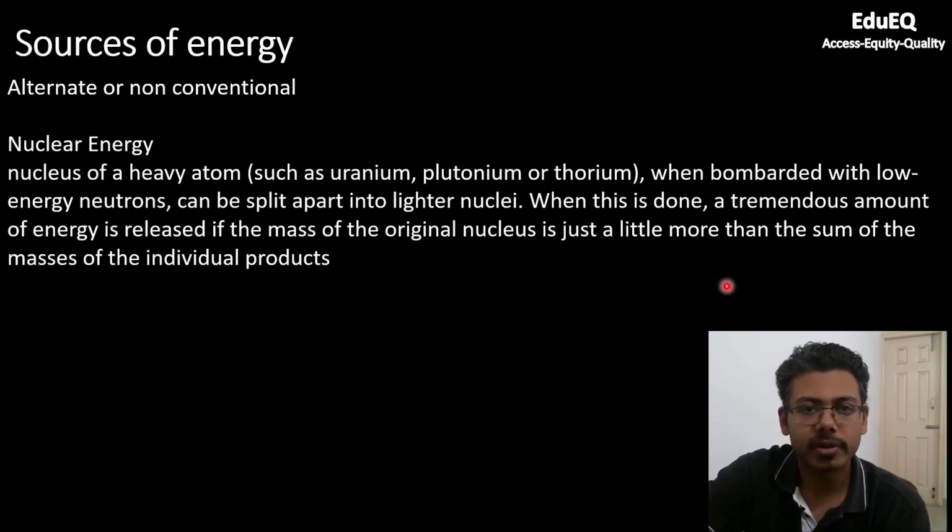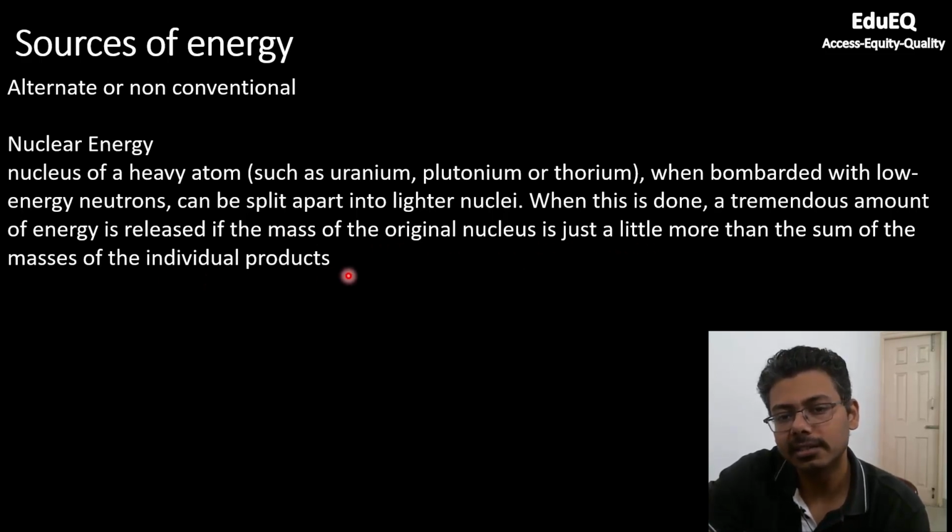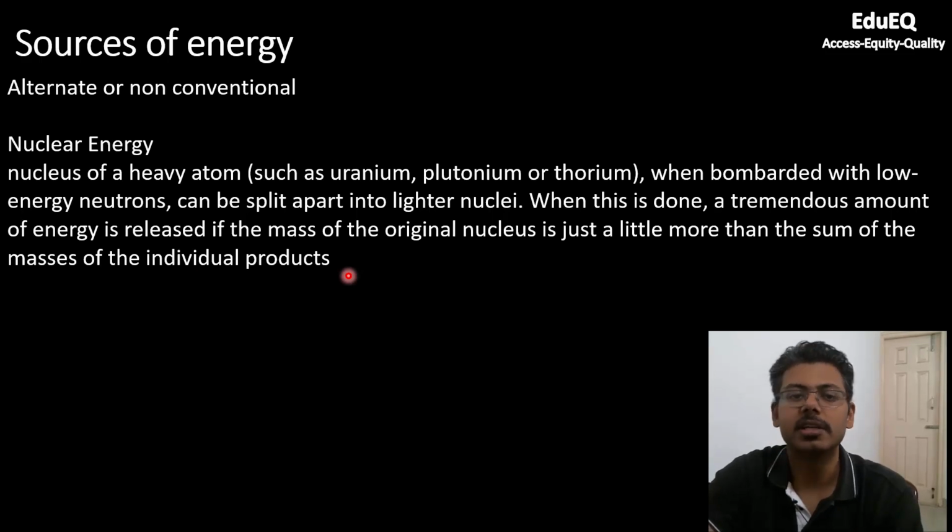Now coming to another source of energy, which is nuclear energy. The nucleus of a heavy atom such as uranium, plutonium or thorium, when it is bombarded with low energy neutrons, meaning when it is made to collide with the low energy neutrons, these heavy atoms split into lighter nuclei. A larger atom will split into two smaller atoms. When this is done, a tremendous amount of energy is released if the mass of the original nucleus is a little bit more than the sum of masses of the individual products. So basically this is an example where mass is converting to energy.